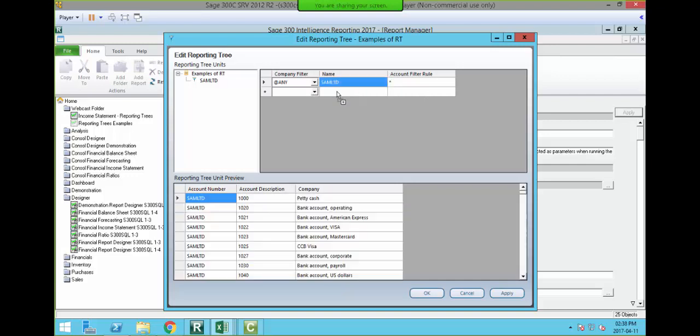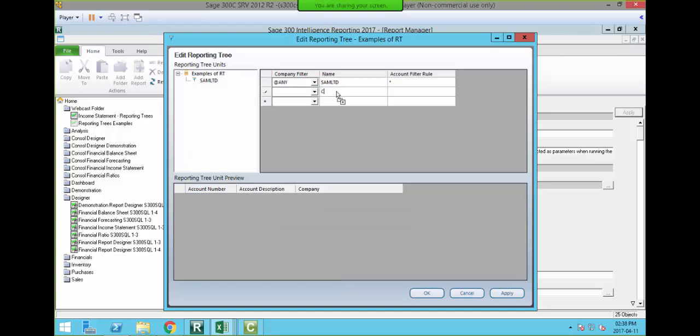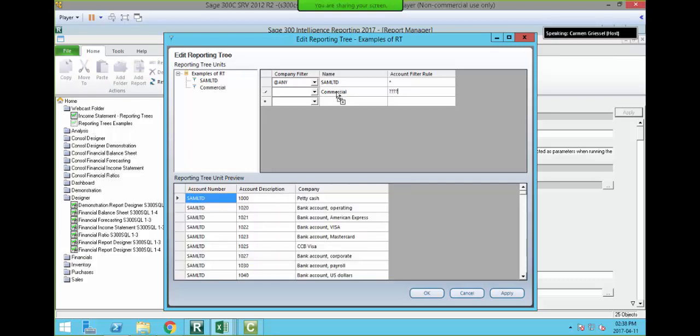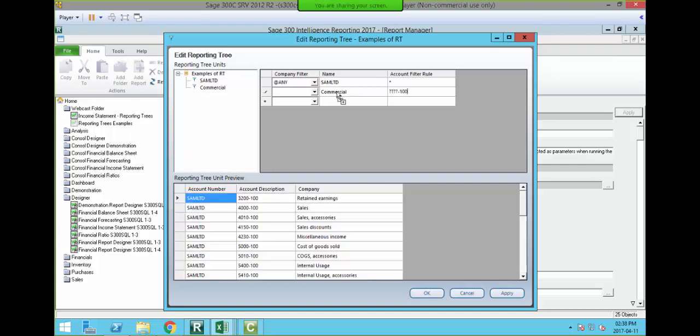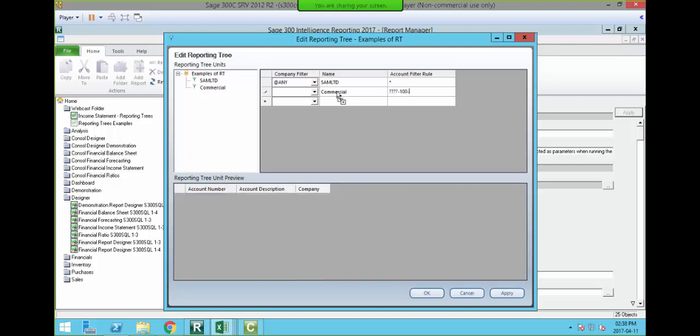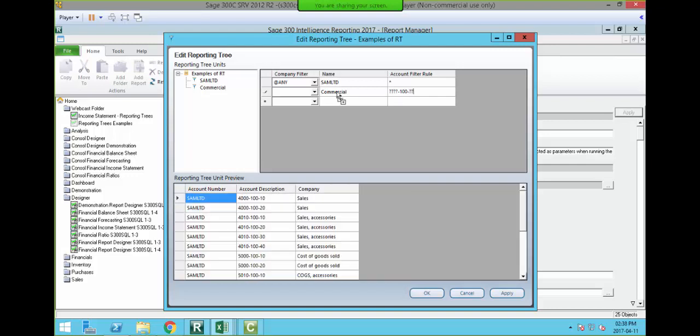Now, if I went here and typed in commercial, and I used my wildcards to pull in my account number, which is first, dash, and commercial is the second segment, 100, and then I can do dash and my wildcards to pull in all the different regions underneath that. That will bring in commercial.